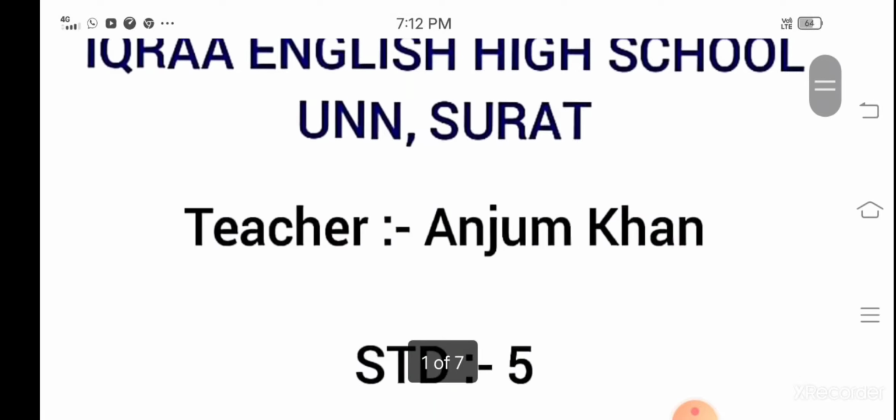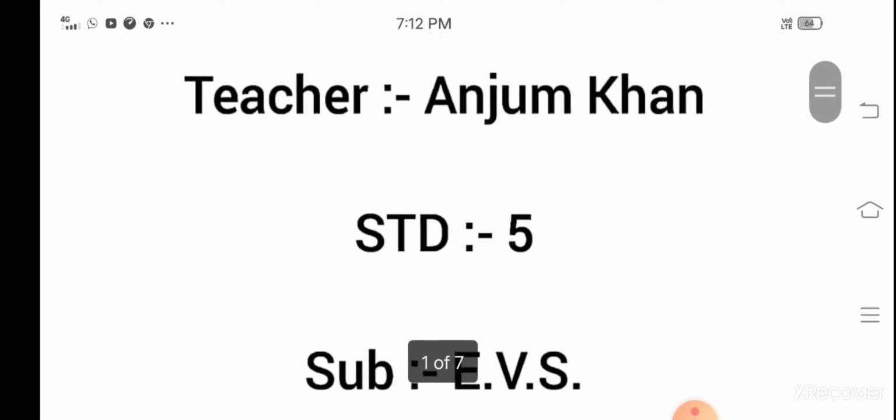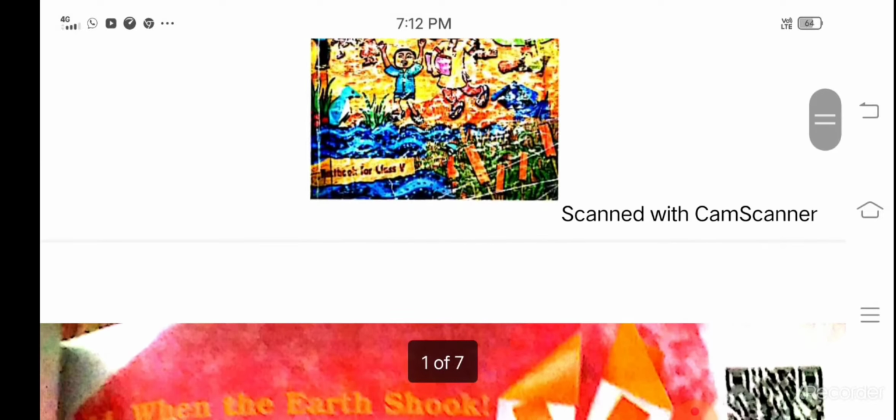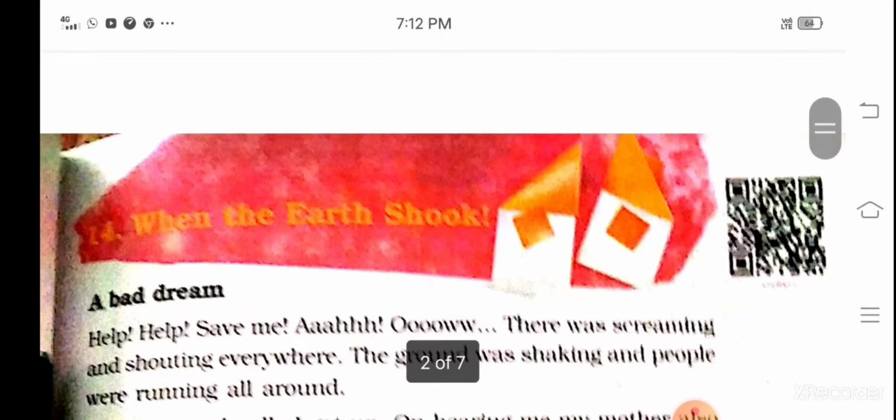So dear students, this is the class 5th NCERT EVS book Looking Around, and we will read chapter number 14, When the Earth Shook. In this chapter we will read about the earthquake. When the earth shook means when the earth started moving. The chapter is based on a true incident.